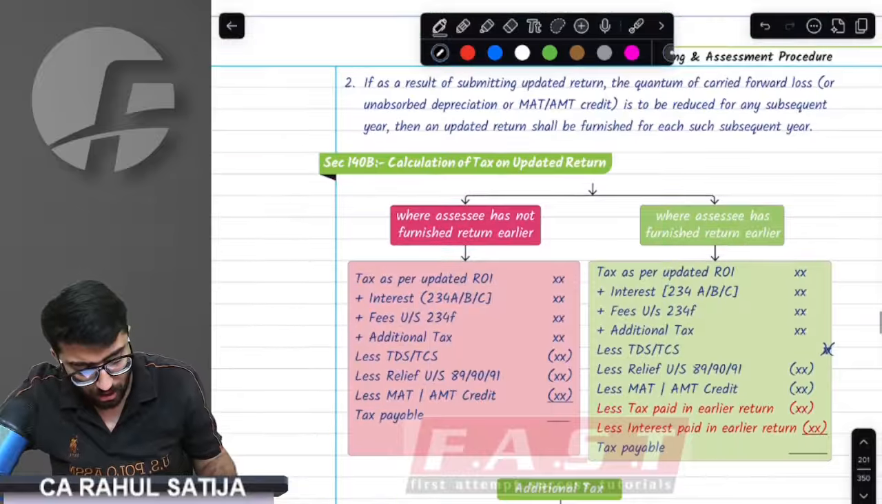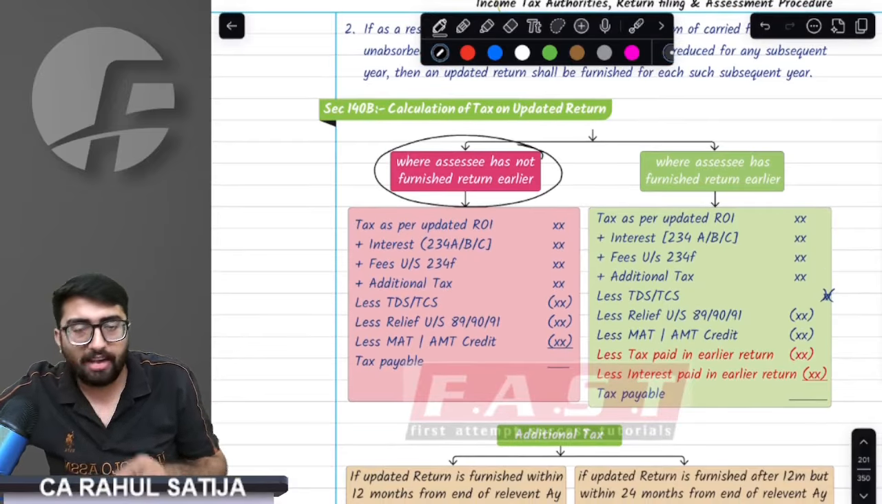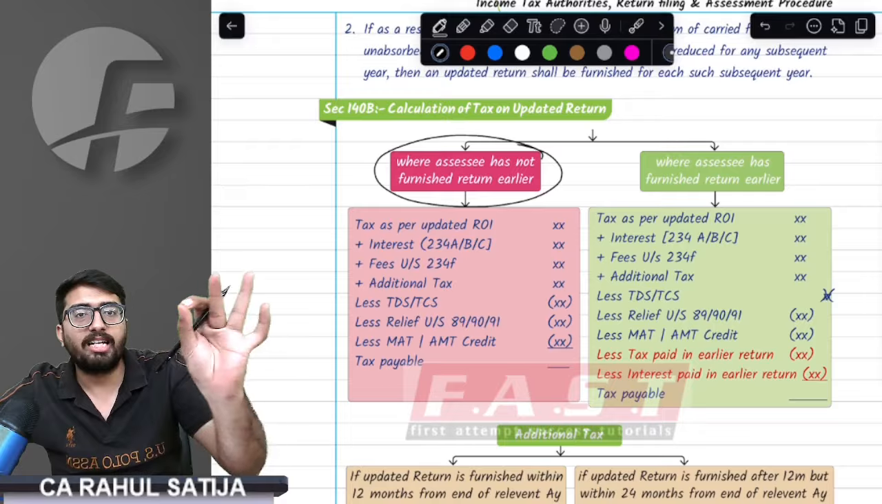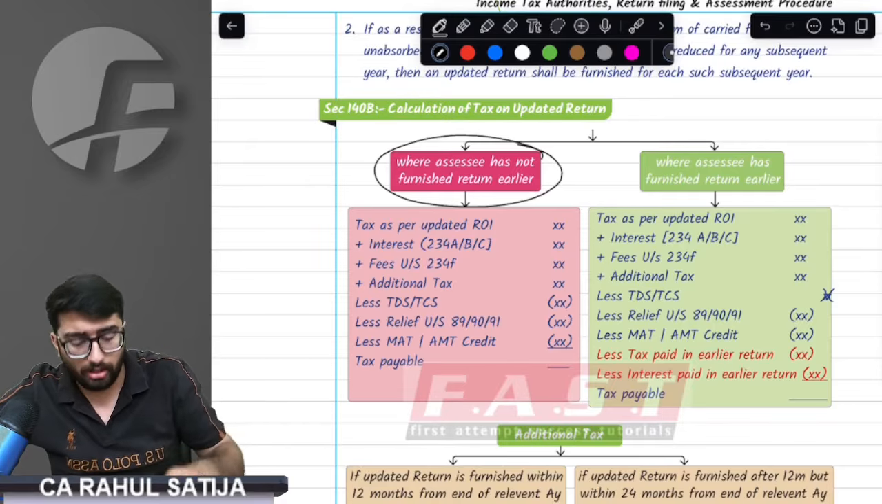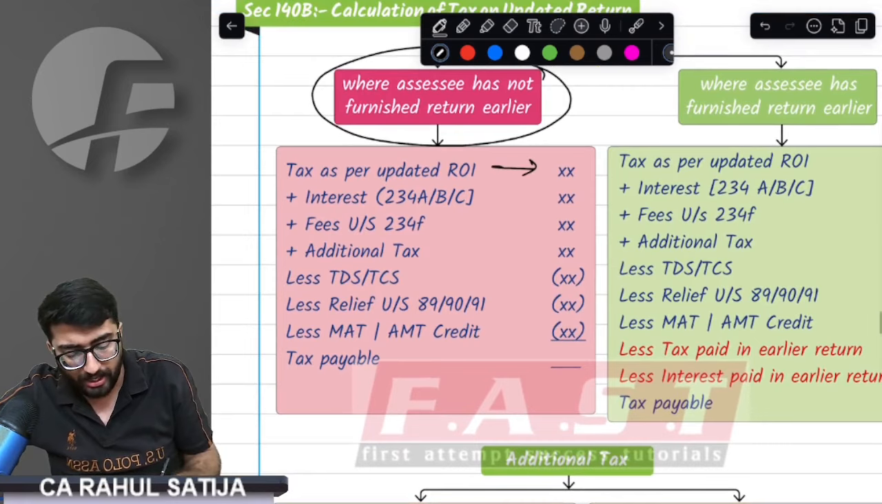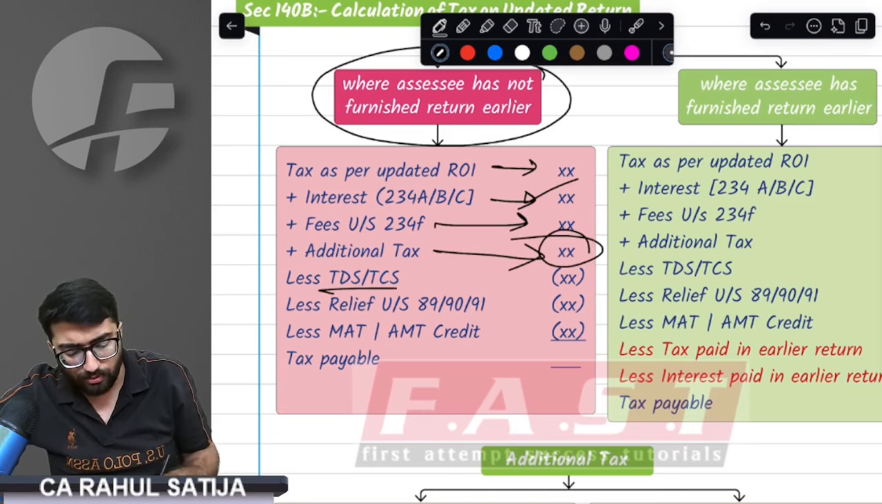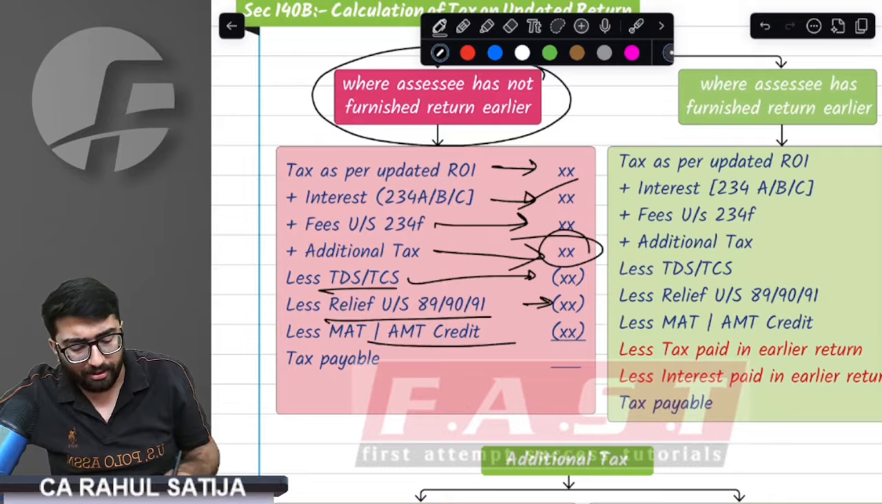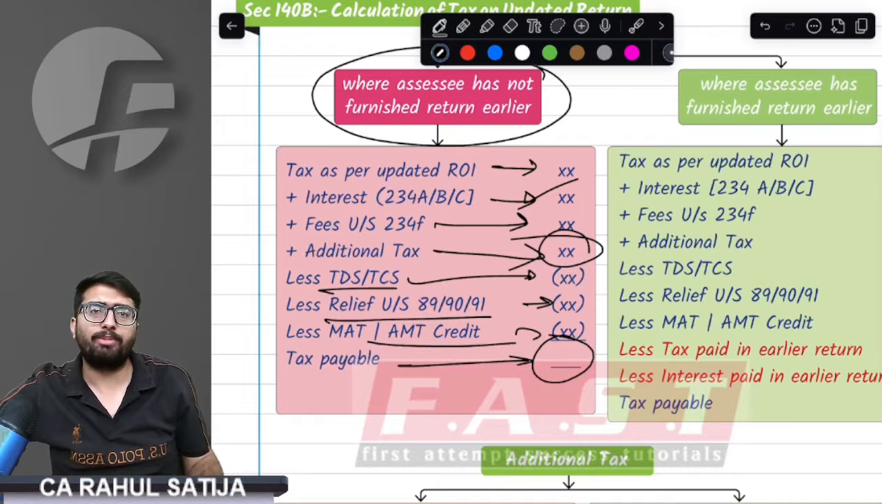Done, sir. How do we calculate taxes? If we have not filed a return till now, and for the first time we are filing a return, and that too an updated return, then take the taxes as per ROI, plus interest, late fees, additional taxes, less whatever TDS has been deducted, relief, MAT credit, AMT. This is very simple.